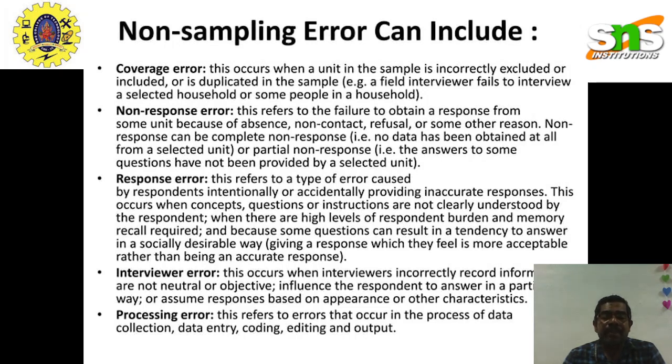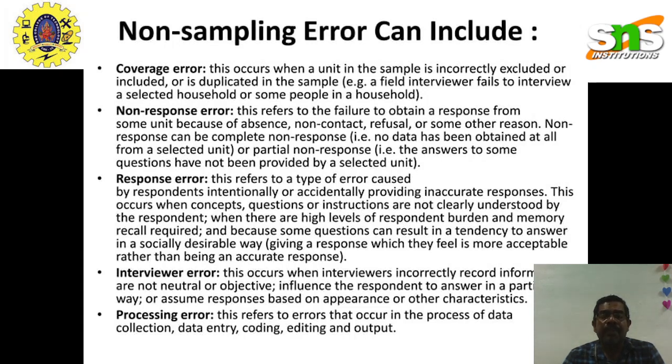And the next one is the processing error. When we are applying inference, or processing the data, when we classify the attributes, when we fill in missing data, or make relationships among the attributes, all these things come under the category of processing error.